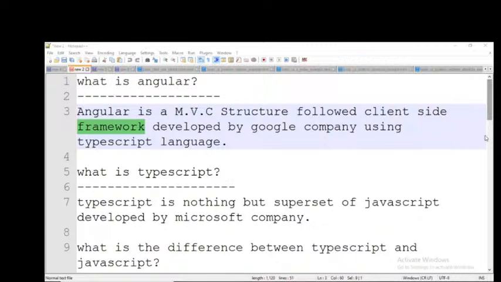So which company developed this? Google company. By using which technology? By using TypeScript language. So every framework should be developed by using some language. For example, Struts, Spring, Spring Boot or Hibernate, those are all Java related frameworks. CodeIgniter, Laravel, those are all PHP related frameworks.